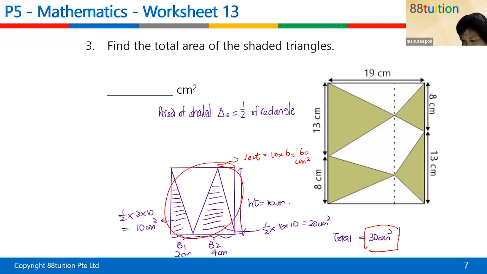Now, can you compare your 30 cm square to this? Can I say the triangles with the shared base will give you half of the rectangle? Amazing, is it? But that should work. Okay, that should work, right? Do you know what I'm talking about, the combined base? Corinne, how about you? Okay, Angeline? Casey, you should be able to because this one last week covered already. So this one goes the same.